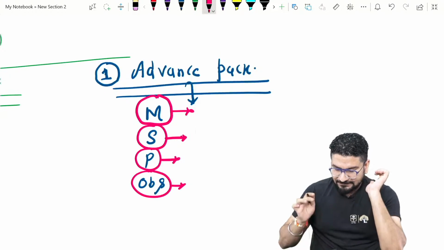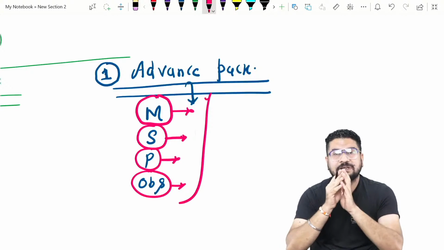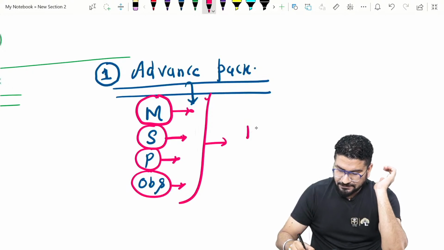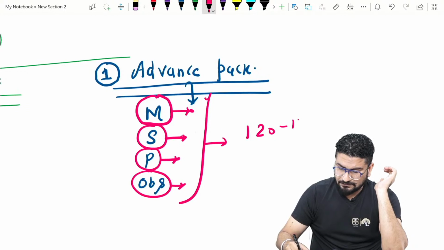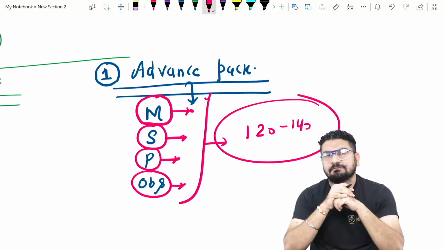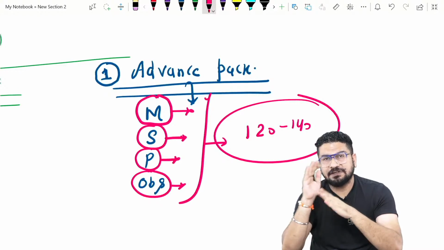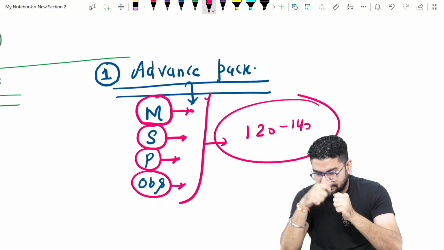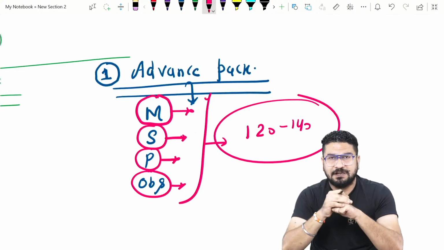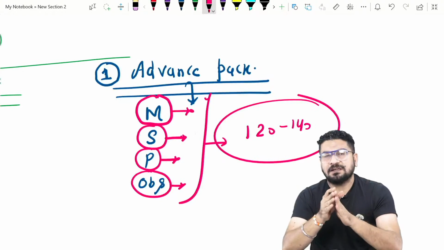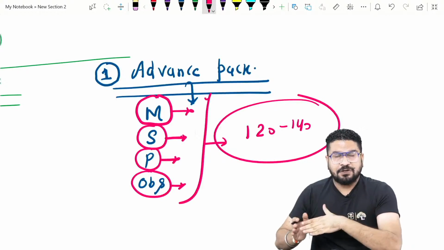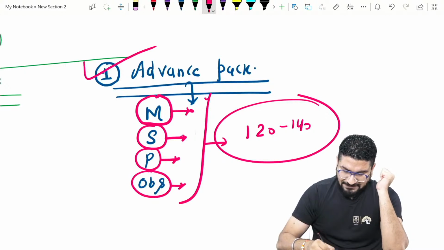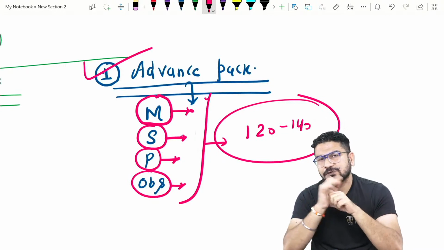So these are the subjects which are now included in the NExT pattern, and remember these subjects will include around 120 to 140 questions. Previously they were coming around 30 each, and pediatrics was very less. But now I can tell you these subjects will give you 120 to 140 marks. But remember, nobody can get all the questions correct from these subjects. So that is our advanced pack where you should see those videos.